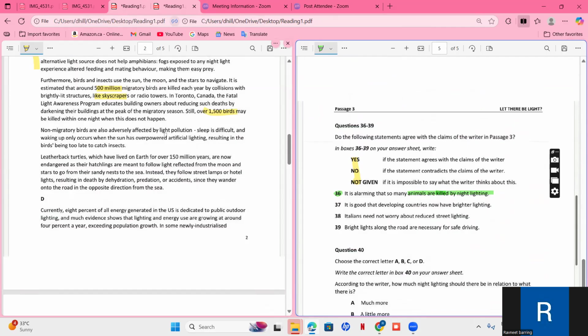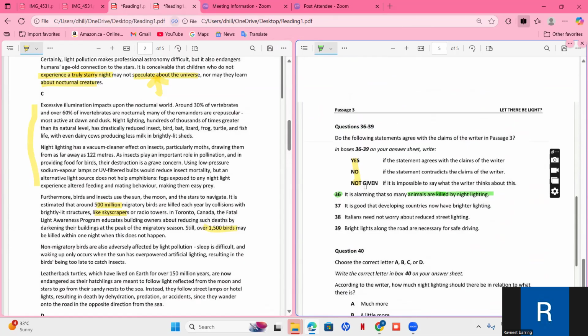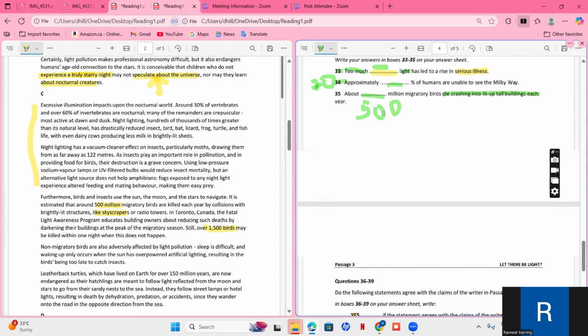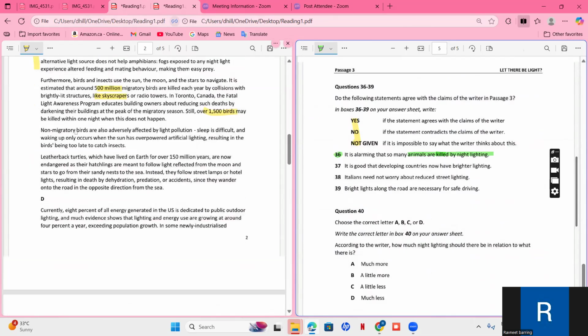Non-migratory birds are also adversely affected by light pollution. Sleep is difficult and waking up only occurs when the sun has. See, I have skipped these ones because I was not able to find anything related to this 500 million thing, nor related to animal killing. But now here I am able to find something related to animal killing. That's why I'm paying attention here and understanding this one properly so that I can get the answer to this one.